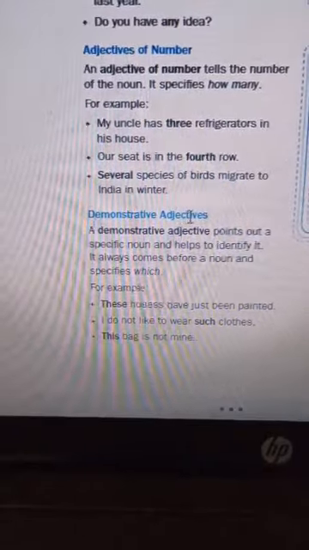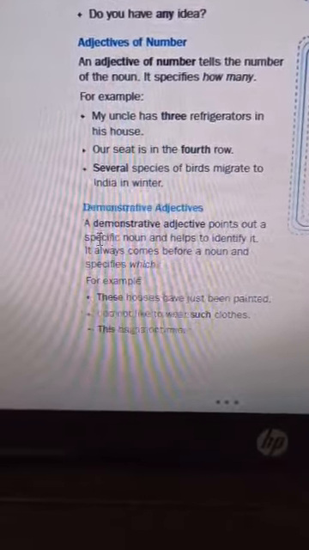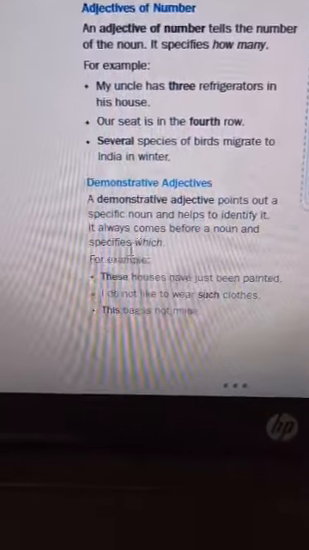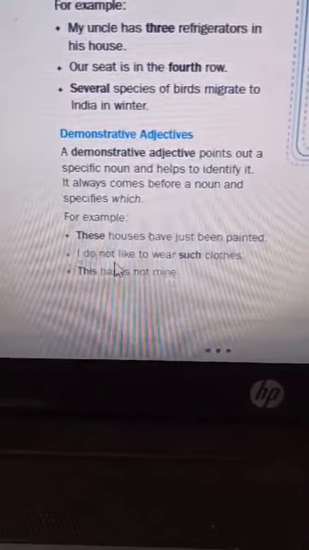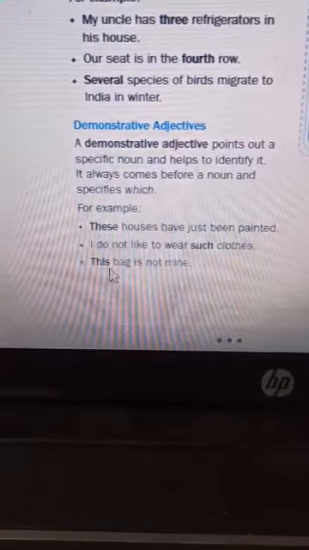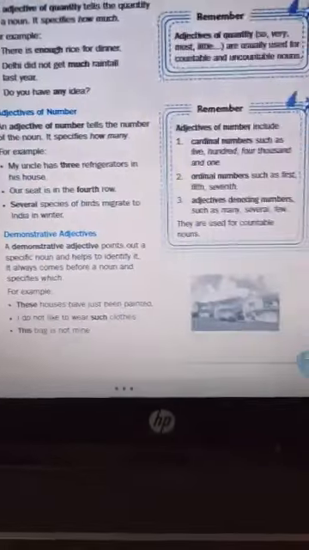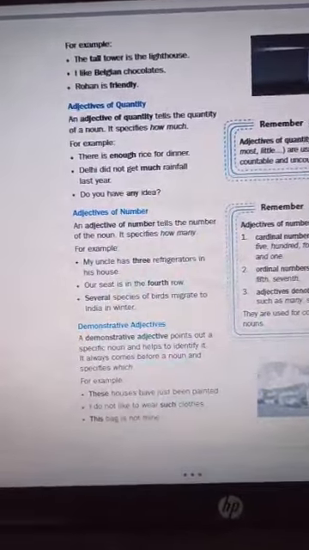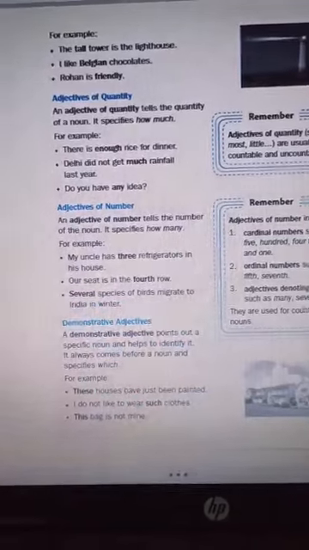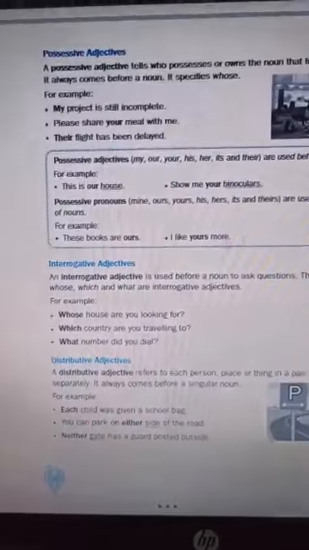Then comes a demonstrative adjective. It points out a specific noun. For example, I told you the words this, that, these, those. These are all your demonstrative adjectives. Let us now move on to the next page.